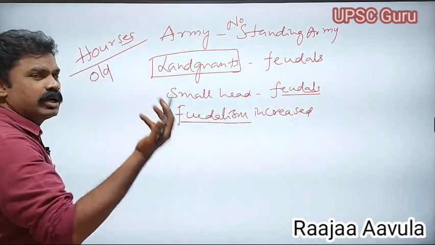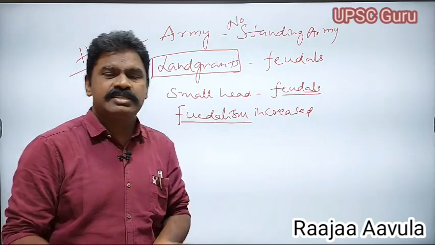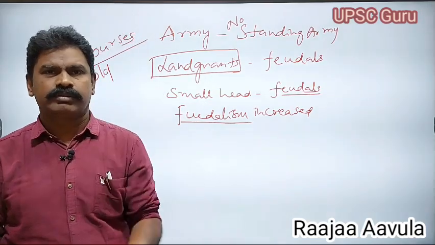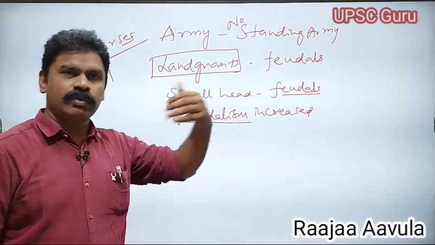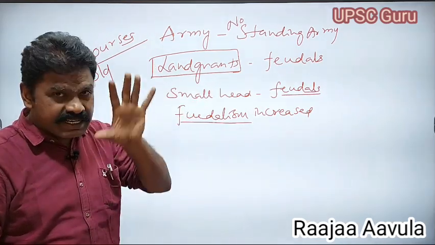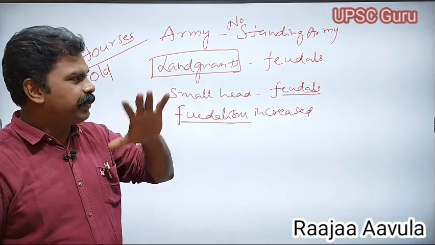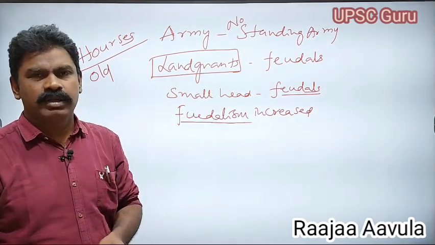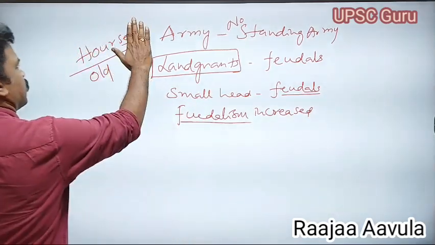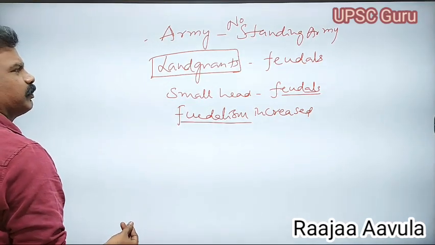But these old and diseased horses cannot work in the war. That may affect the ruler. So in this decentralized administration, the king was completely dependent upon the feudals. That was not correct. This happened during the Gupta's period.